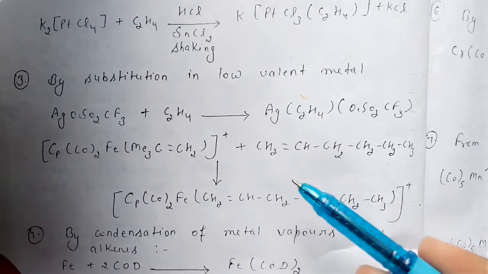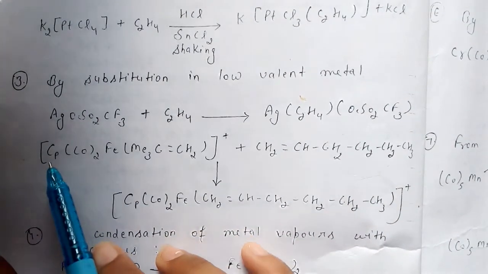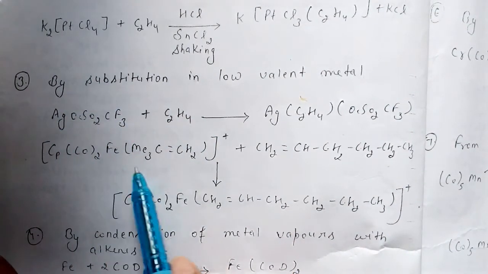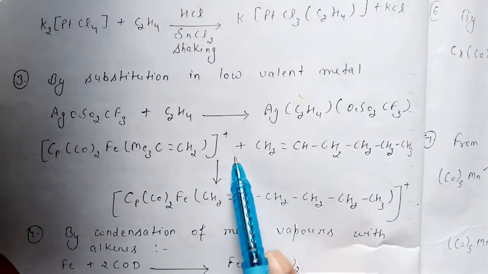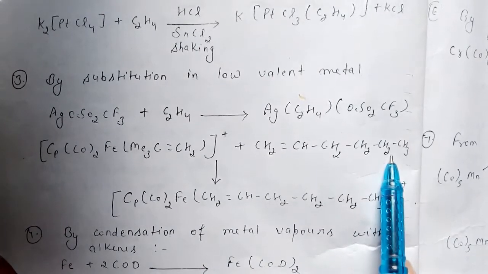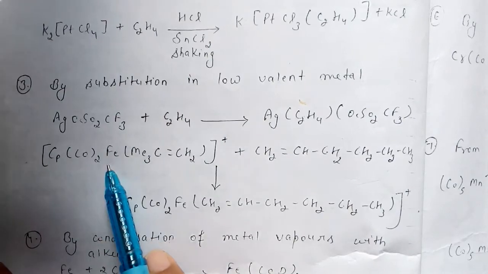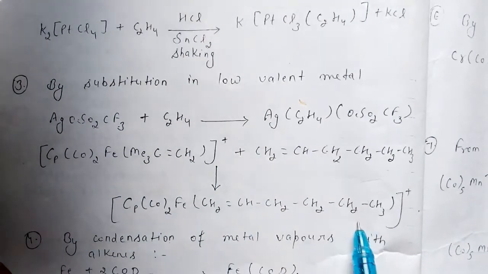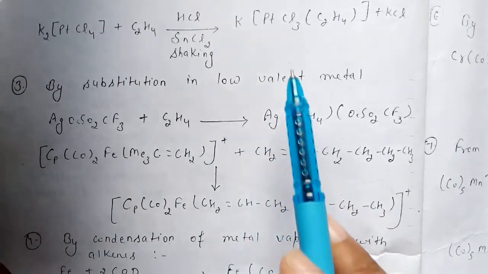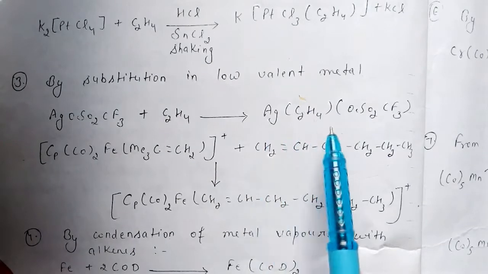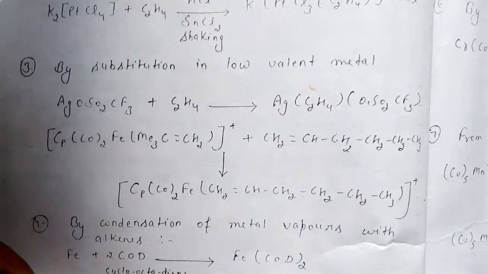To memorize this reaction you can take a screenshot from here. In the next reaction we are using a different kind of compound with iron metal, right? This is a metallic compound and we are reacting this with a hexene. So what will be the product formation? Hexene will get combined with this compound, and it will also give you a complex formation. So in both of these reactions, low valent metals are getting combined with compounds and giving a complex formation, right guys?